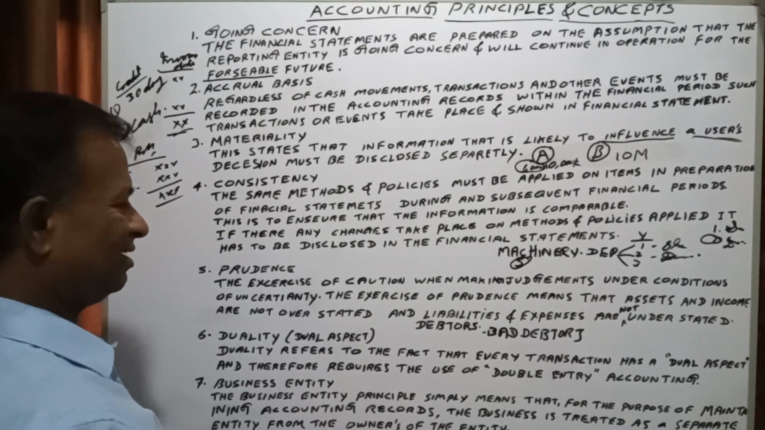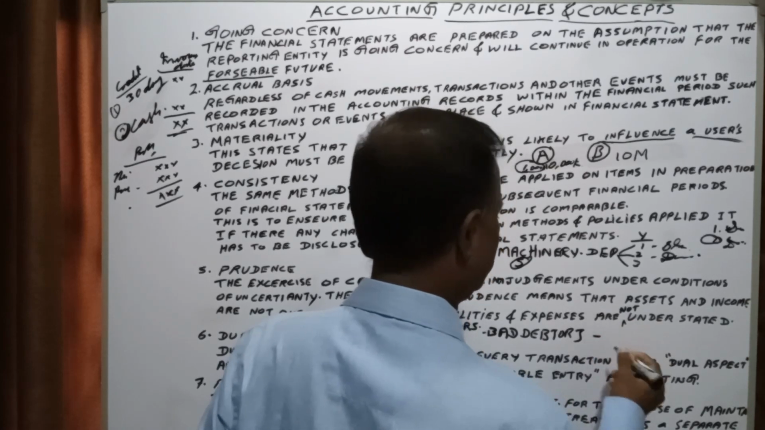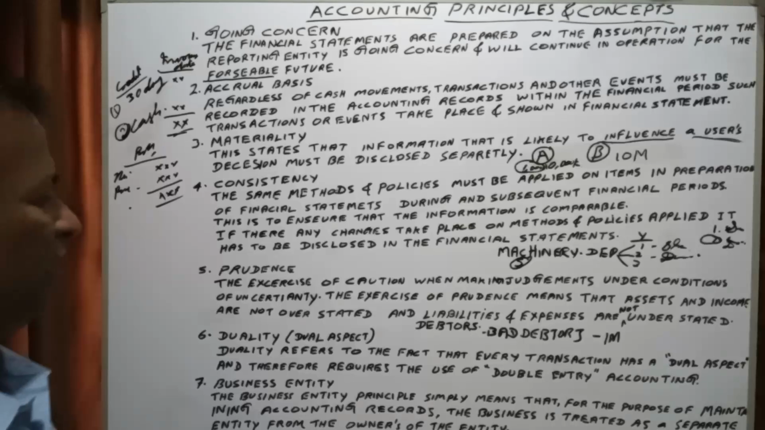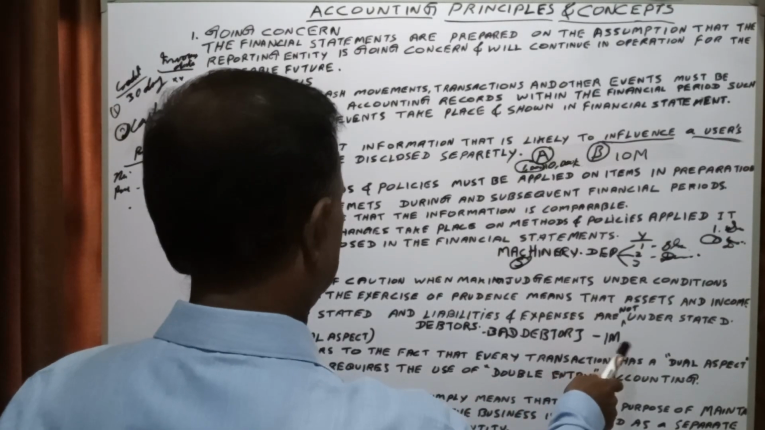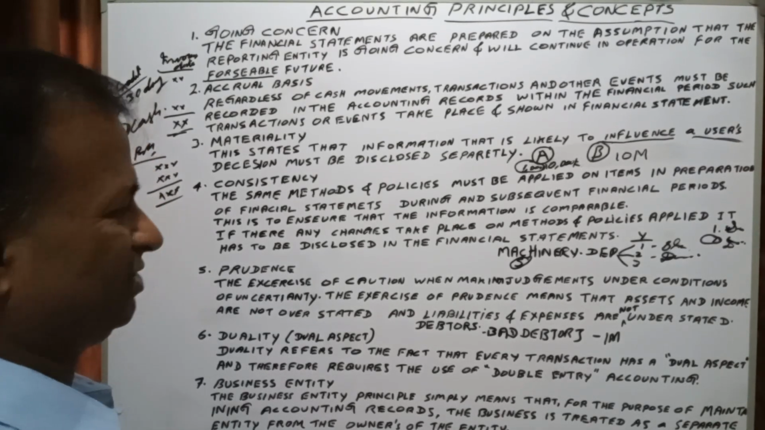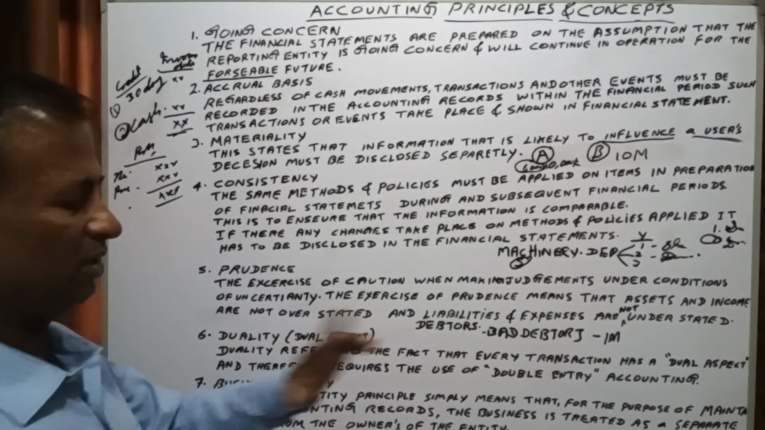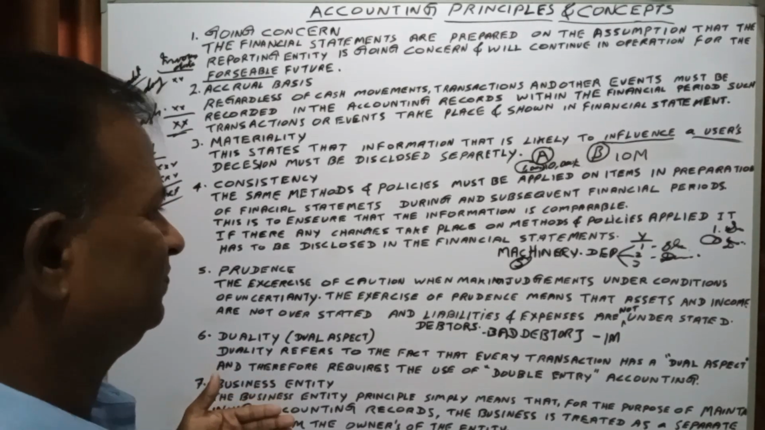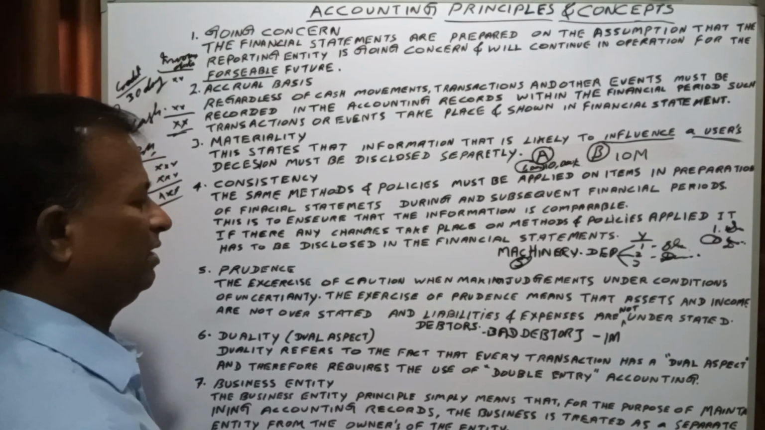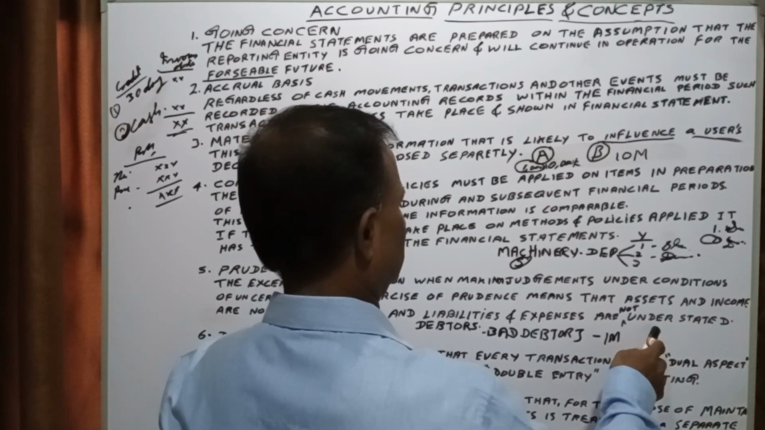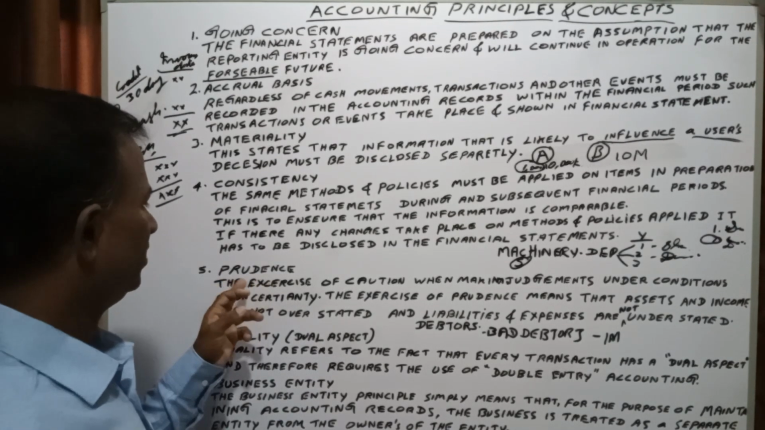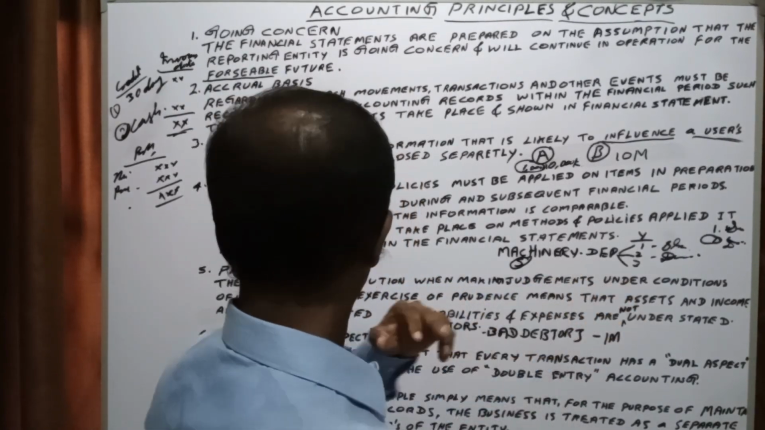So here the prudence concept says the exercise of caution when making judgments under conditions of uncertainty. If we write off, say, 1 million from the accounts, this will reduce our income, understating the income, and understate our assets also. Income is not overstated.